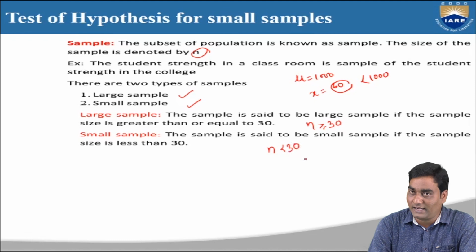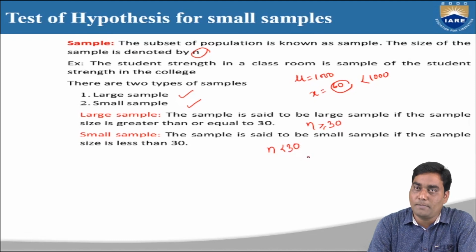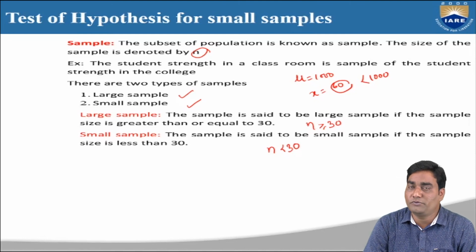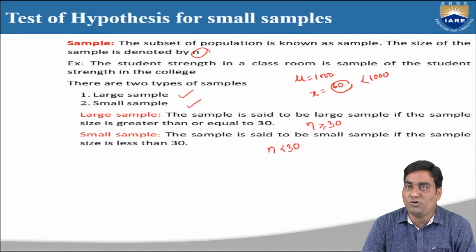Like this, we can classify samples into 2 types according to sample size. These are the introduction topics before we discuss test of hypothesis for small samples.